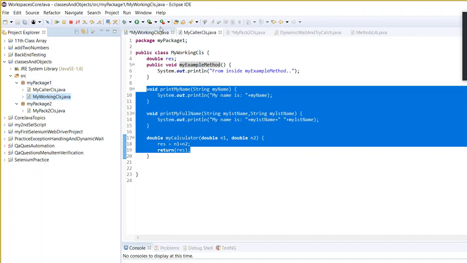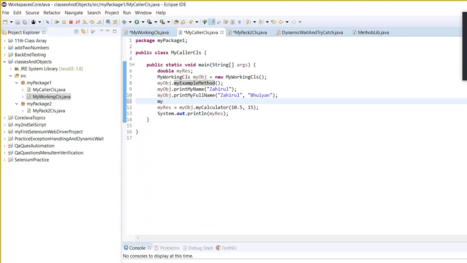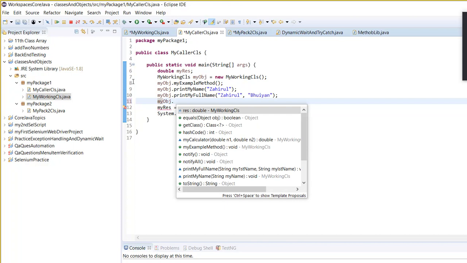Now from the caller class, when you put my obj dot, you can see my calculator, my example method, print my full name, print my name, all of the methods, right?